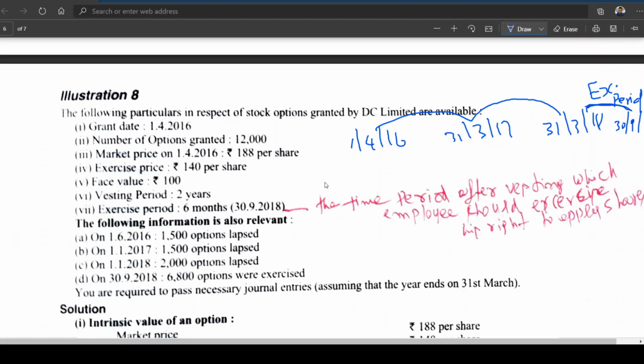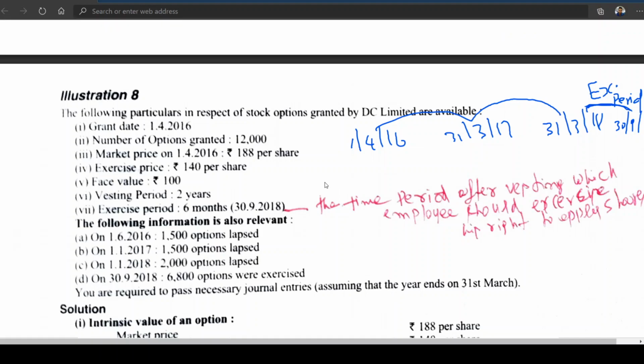Now, I told you point number 1. You are having a loss, no? How to find the loss: 188 minus 140, 48 rupees loss. Premium: 188 minus face value 100. What is the premium? 88 rupees.